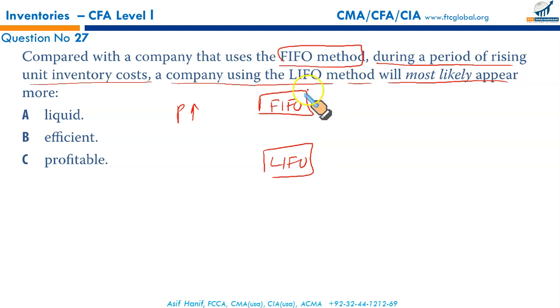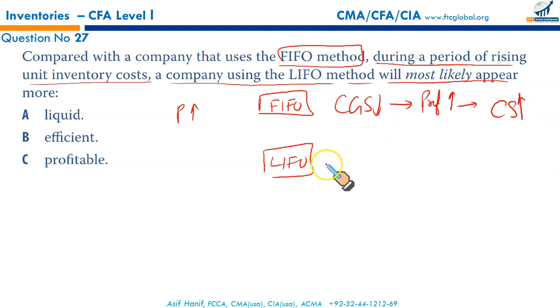So if the prices are increasing under FIFO method, you are charging lower older items to CGS. Your CGS is lowered. When CGS is lowered, your profit would be higher. When the profit is higher, it means your higher cost prices are being charged to your closing stock. Your closing stock is higher. And you will have the opposite in LIFO. Absolutely opposite.